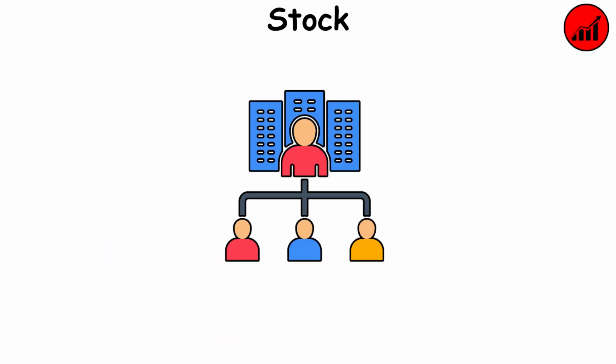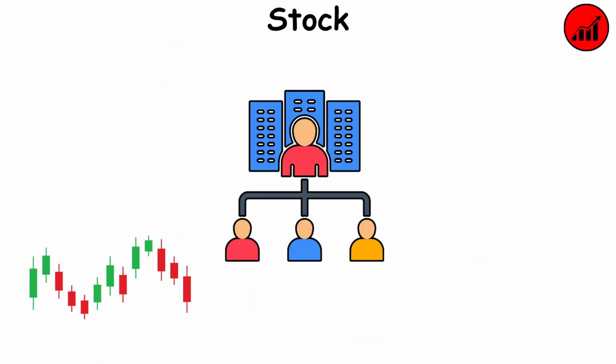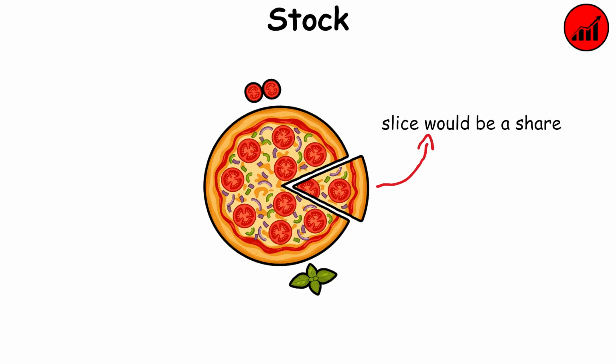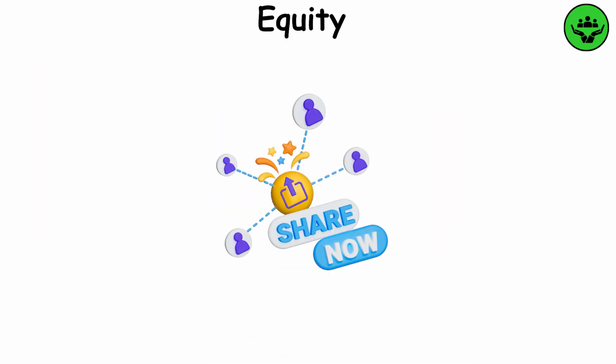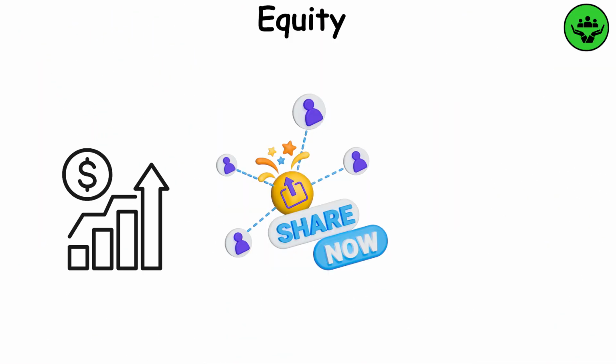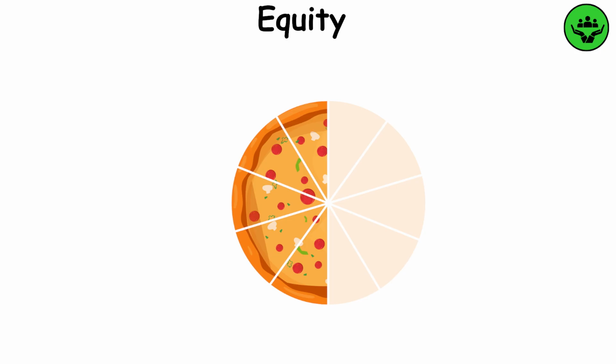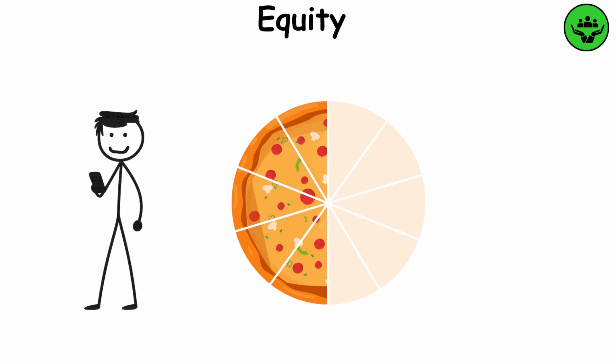Stock, a share of ownership in a company. Each unit of a stock is called a share. So for example, if this pizza was a company, each slice would be a share. Equity. The more shares you own, the higher your equity. If you own more than 50% of the slices, you'll get to call the shots on the toppings of the